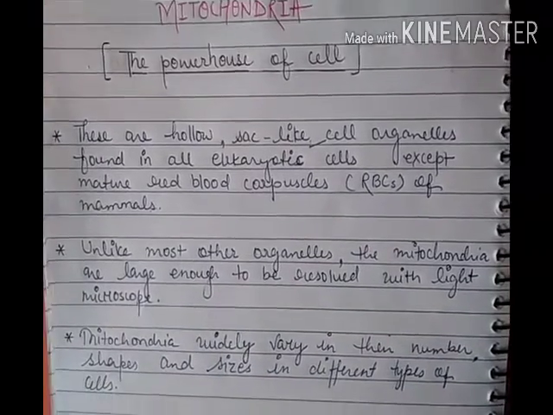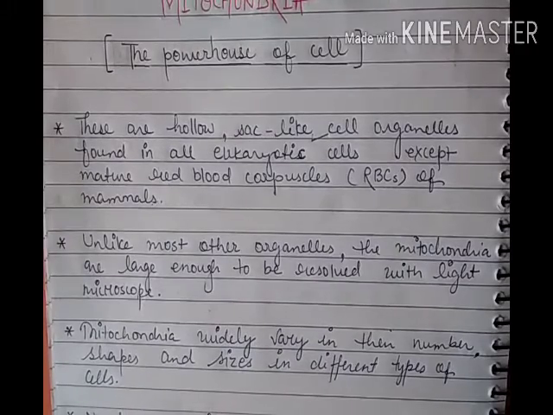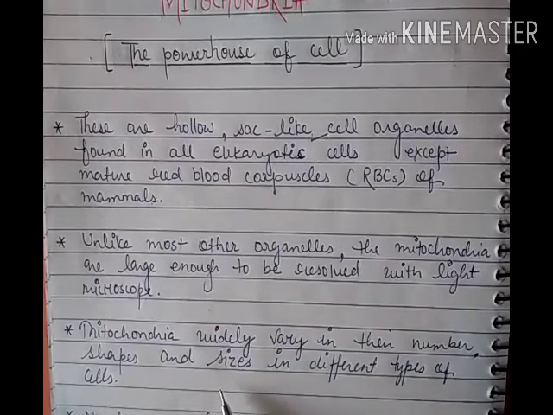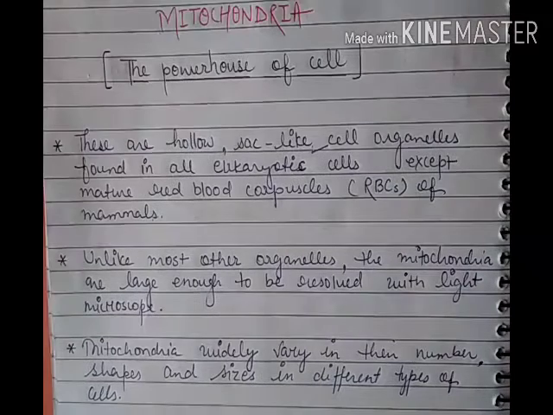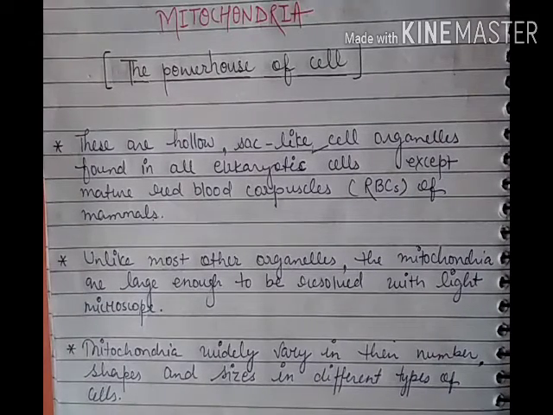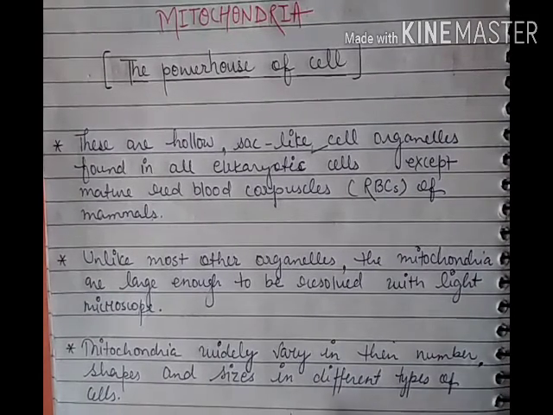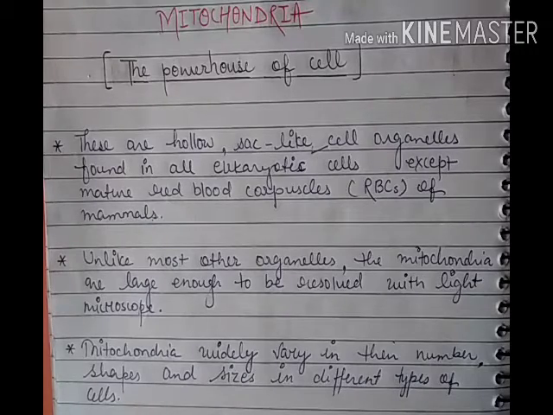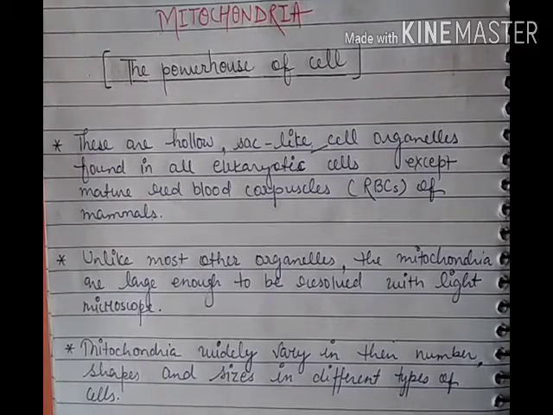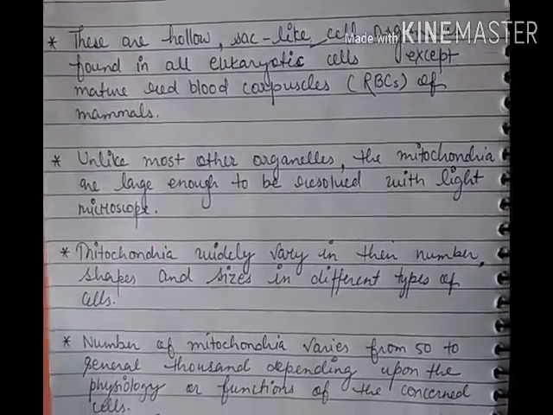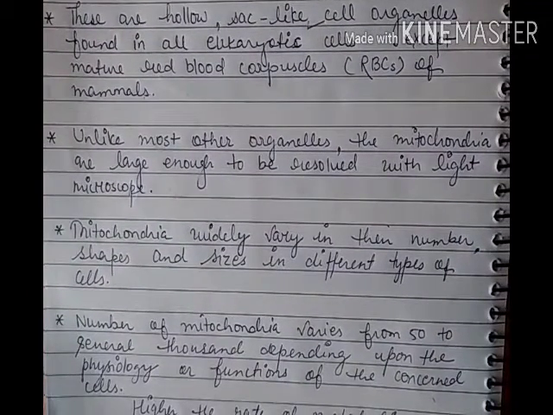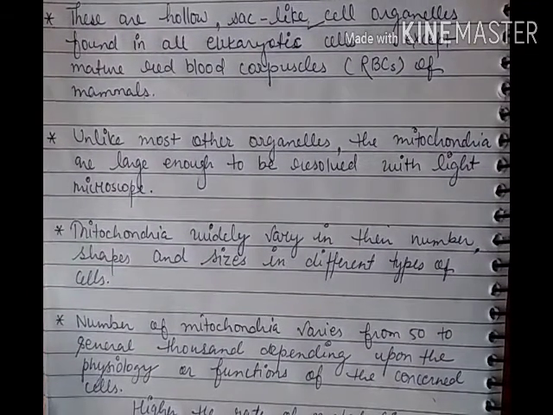Now the shape, number and size of the mitochondria vary in different types of cells. Means the shape, number and size of mitochondria are not fixed. They can vary from cell to cell. The number of mitochondria varies from 50 to several thousand depending upon the physiology or functions of the concerned cells.